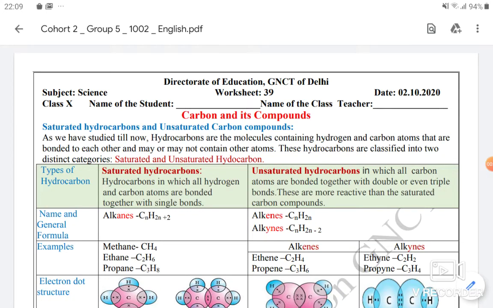Welcome students. Our topic is carbon and compounds, worksheet 39, class 10 science. It is dated 2nd October 2020.